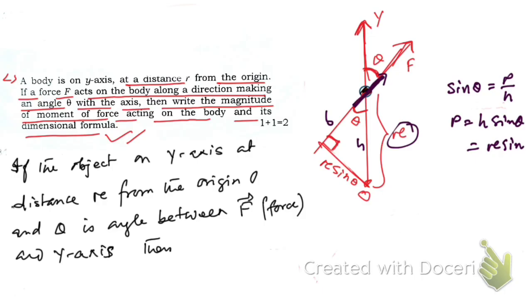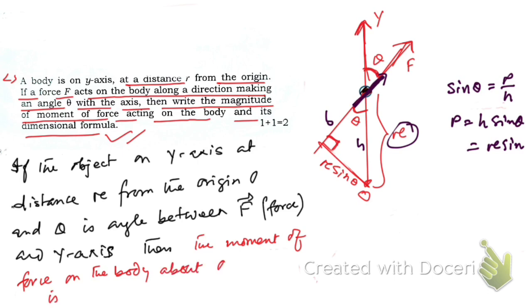Then the moment of force on the body about O is the torque tau.